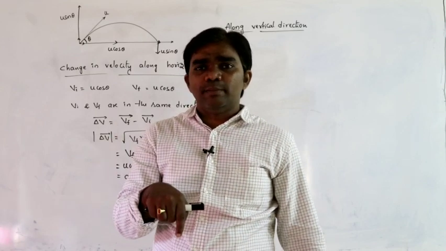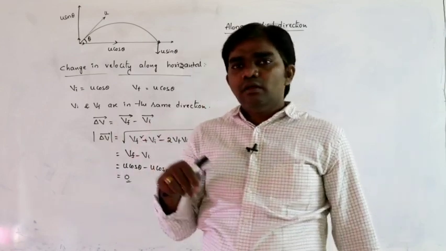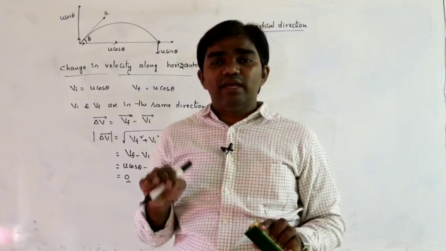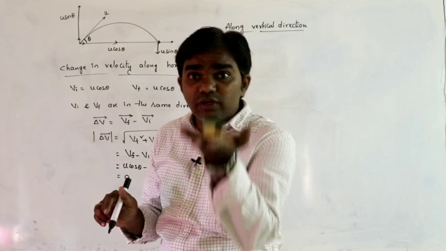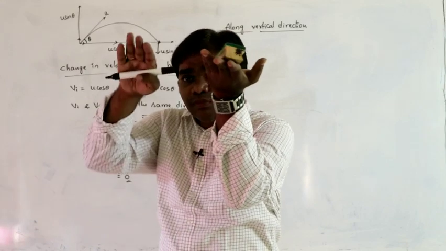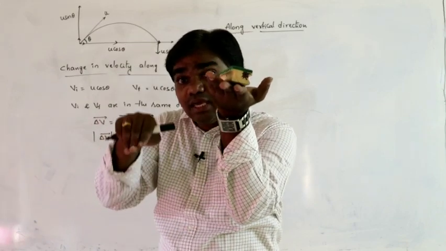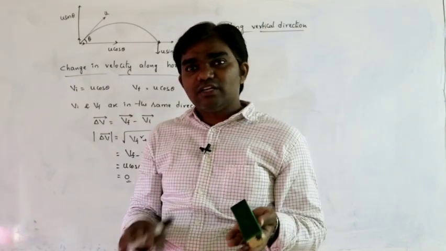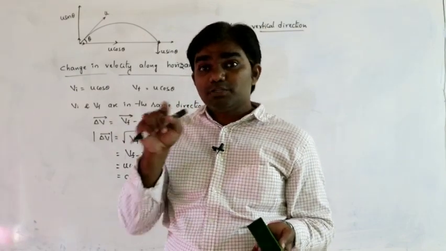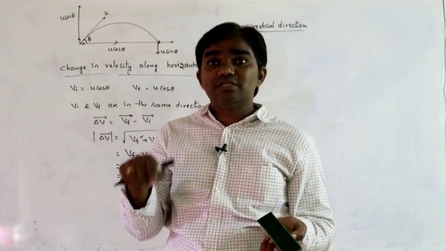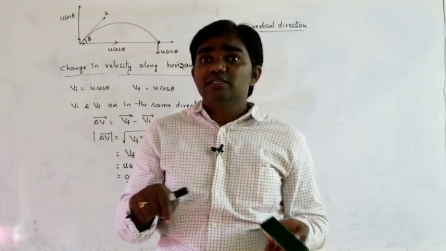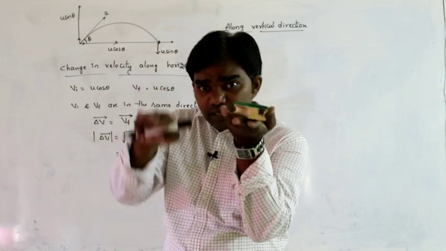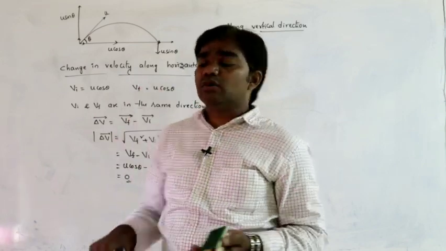When the situation happens in the absence of air resistance, with whatever velocity we project the body upwards, the body reaches the ground with the same speed, not velocity, because upward velocity and downward velocity are opposite, but speed is a scalar. So I am mentioning same speed, the magnitude must be the same.